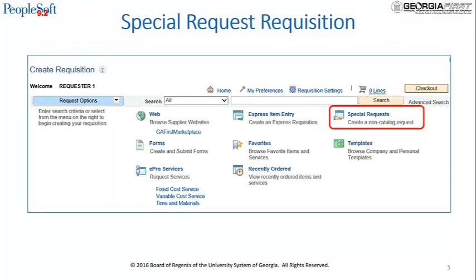The second type of requisition is a special request requisition. A special request requisition does not include any items pulled from the Georgia First Marketplace. Instead, a requester adds items to an ePro requisition manually. Special request requisition items have not already been through a procurement check, so they generally need approval from a purchasing buyer.